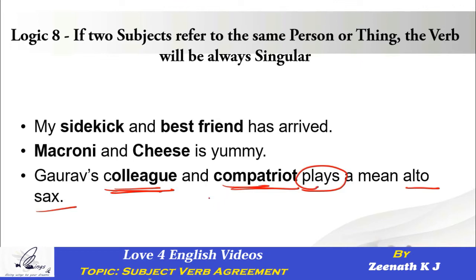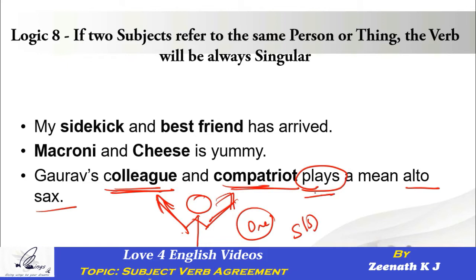The answer is very simple. Because we are not talking about two different people. Rather, we are talking about one person who is actually playing two different roles. So this person is not only Gaurav's colleague but also Gaurav's compatriot, who plays a mean alto sax. How many people are playing? One person. So is one singular or plural? Singular. When your subject is singular, the verb has to be singular.